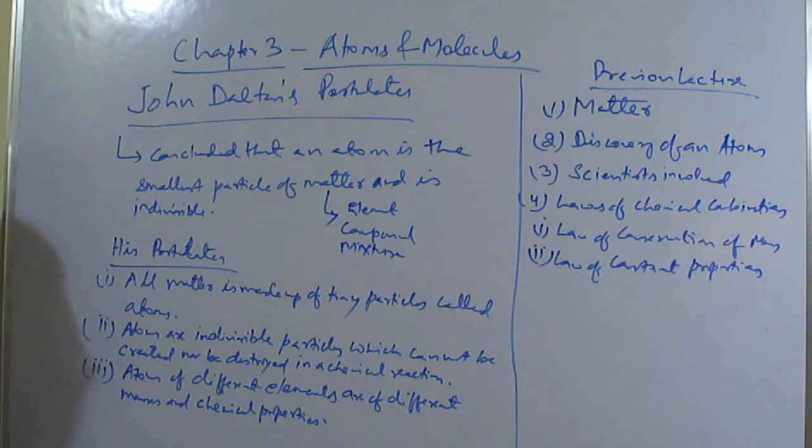The same mass will not be there for oxygen and hydrogen. You know that the mass of hydrogen is 1 and the mass of oxygen is 16. So the atomic mass is different, and the chemical properties will also be different.